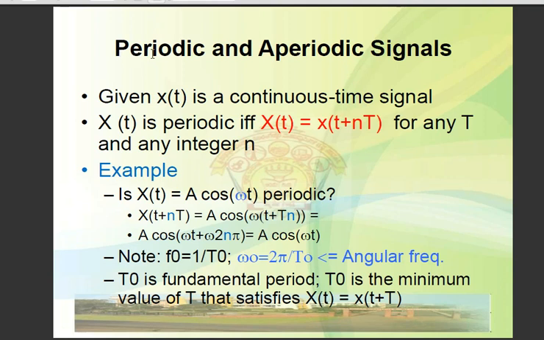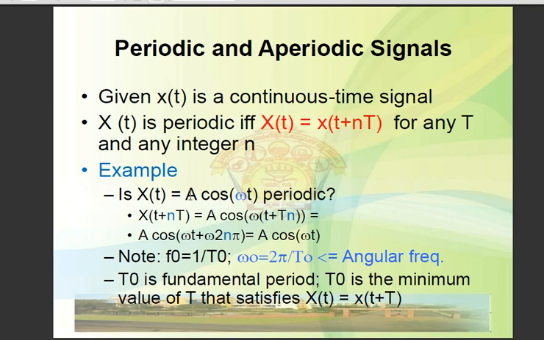Then the next thing is the periodic and aperiodic signals. The signal is said to be periodic in nature if it satisfies the condition x of t is equal to x of t plus nT. So we know for the signal to be periodic, it has to run from minus infinity to plus infinity is the first condition, and it should repeat itself over a certain duration of time is the second condition. So if it satisfies both of these, then certainly it remains periodic in nature with whatever the fundamental time period.